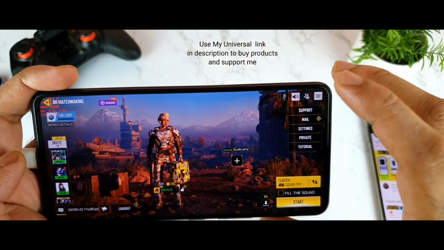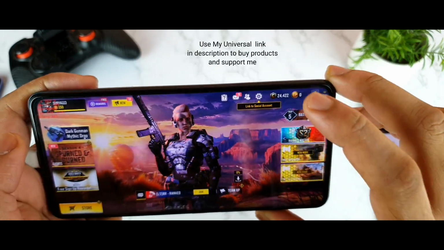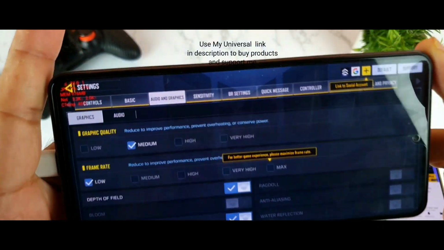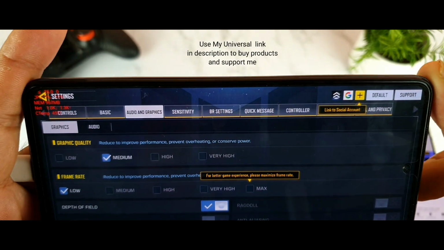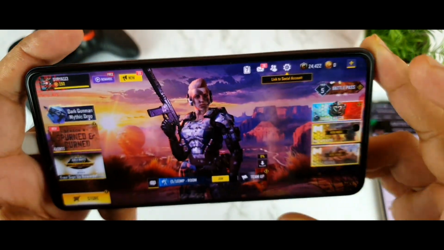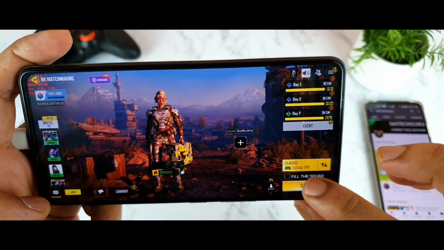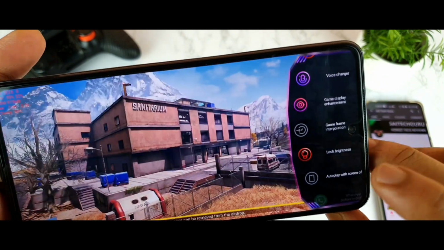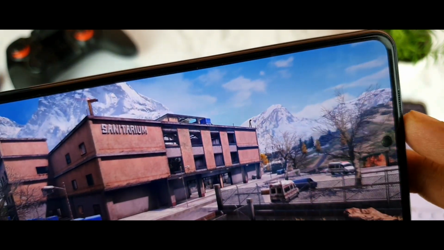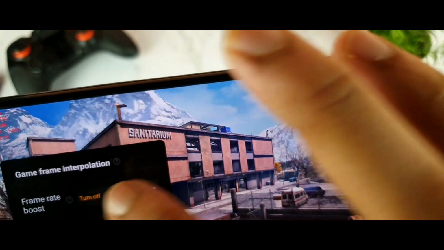So friends, by using the low quality and low settings, it's not working. So I did slightly change the graphics. As you can see, I slightly increased the graphics to medium. Let's see what will happen with this medium graphics, whether it will work or not. Let me show you the game frame interpolation. Right now it's completely off. As you can see, friends, the game frame interpolation is off.